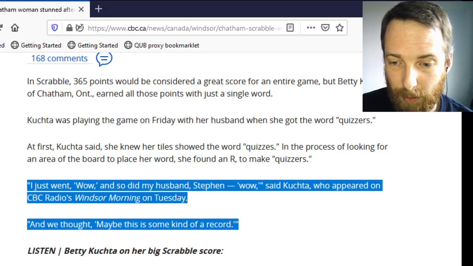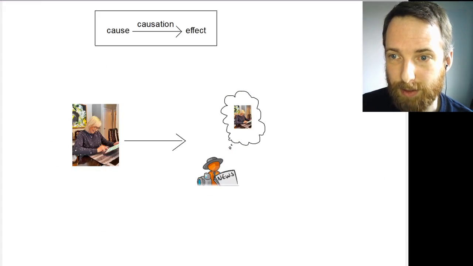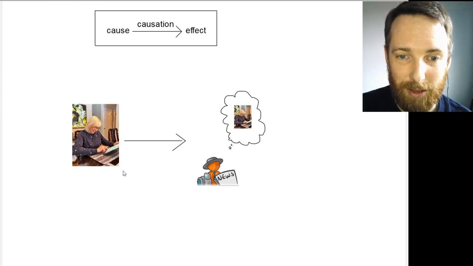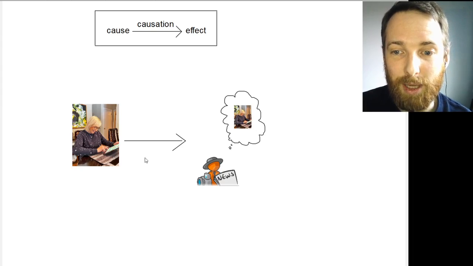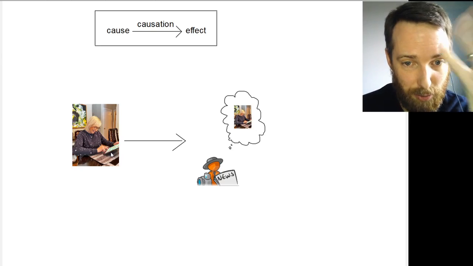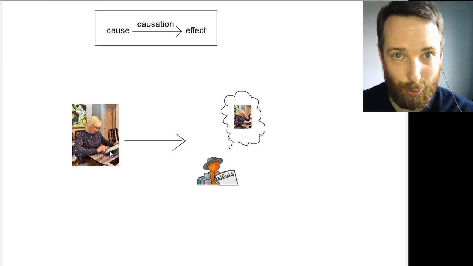Okay, so if we draw that in a diagram, we might see something like this. I'm using the solid arrow here. This solid arrow is supposed to symbolize causation. So here's my clip art of a reporter. They have a thought bubble. They have the belief of, here's our picture of Betty Kuchta being delighted by her Scrabble score. Because this person directly observed, because of the fact that Betty Kuchta said these things, let's imagine this is a picture of her saying these things.